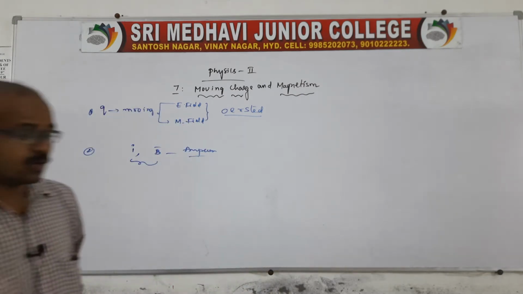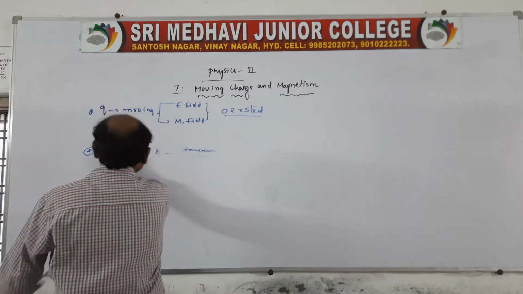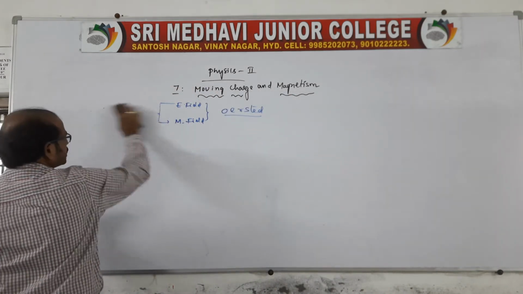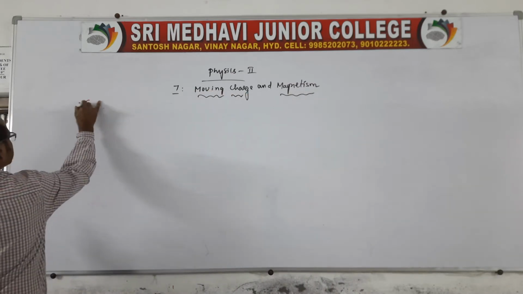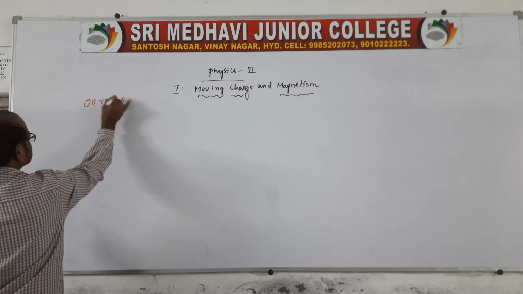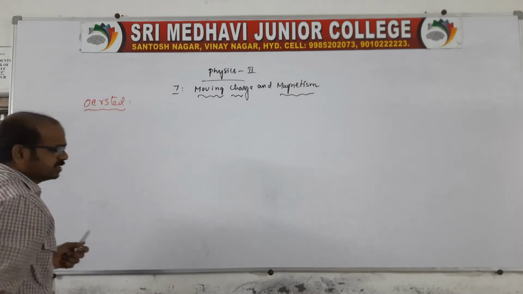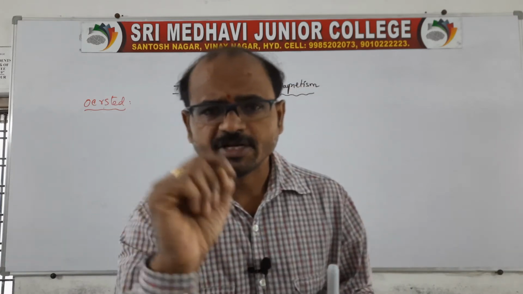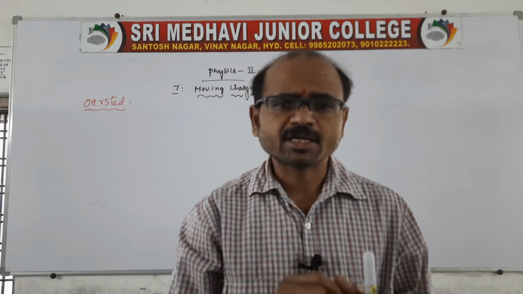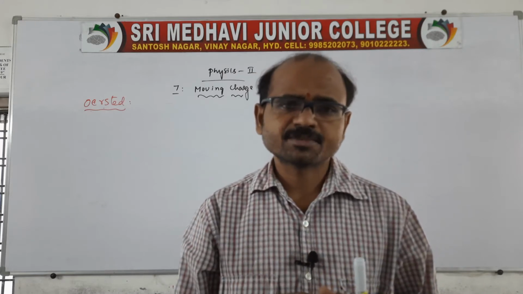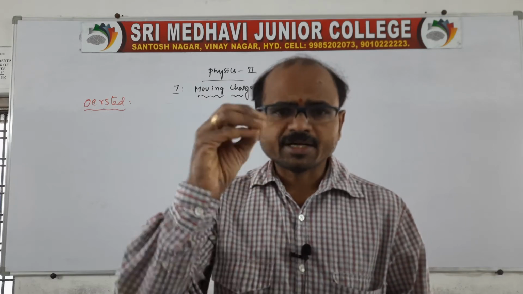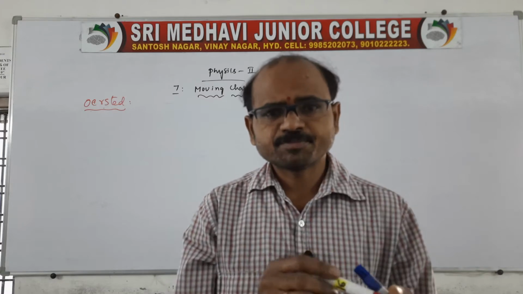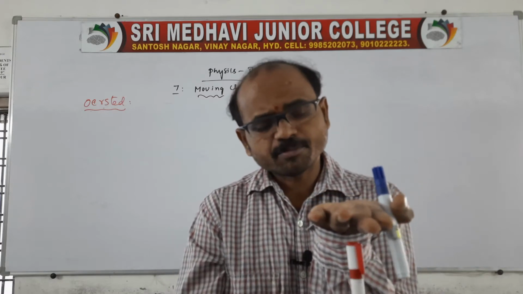I want to talk about Ørsted's experiment because he explained the charge moving. Suppose you take small magnetic filings, like iron particles, and place them on a white paper, and you put one magnet at the bottom of the paper.